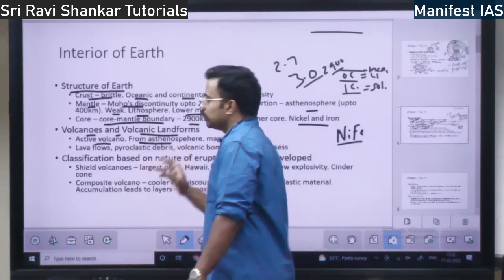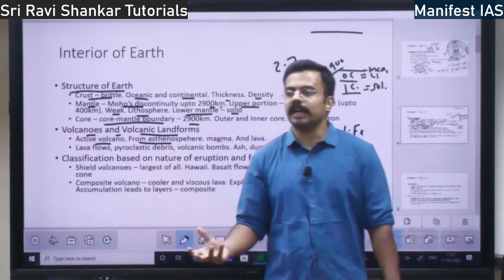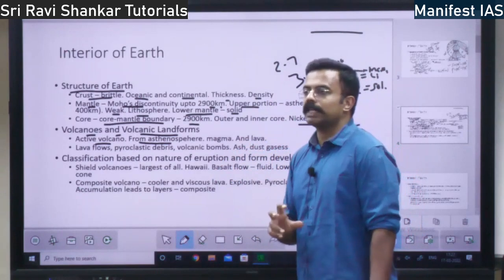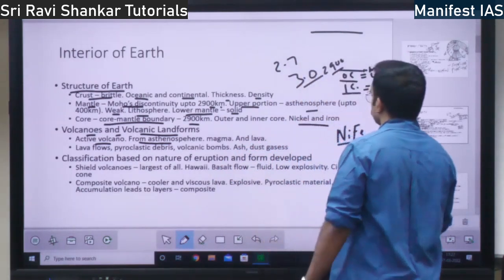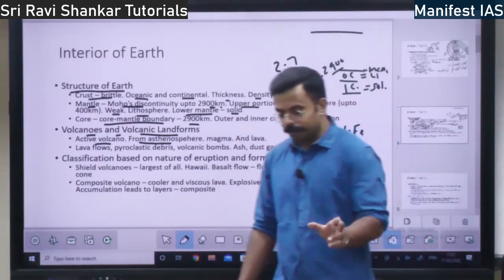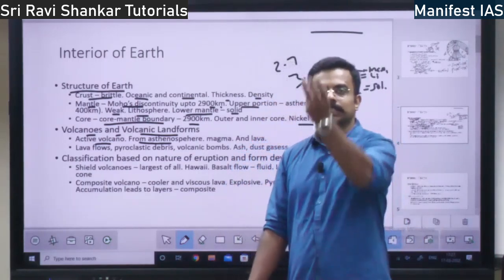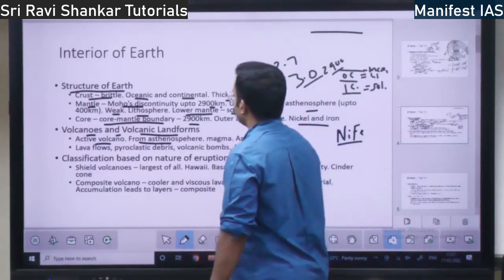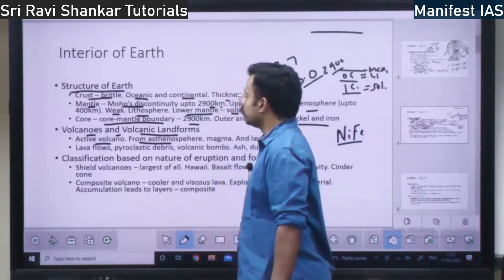So for these volcanoes, where does the magma come from? It comes from the asthenosphere, right? From the magma chamber. You have a magma chamber in the asthenosphere. I showed you the asthenosphere, there will be a magma chamber. From that magma chamber, the volcanic magma will come out, right?